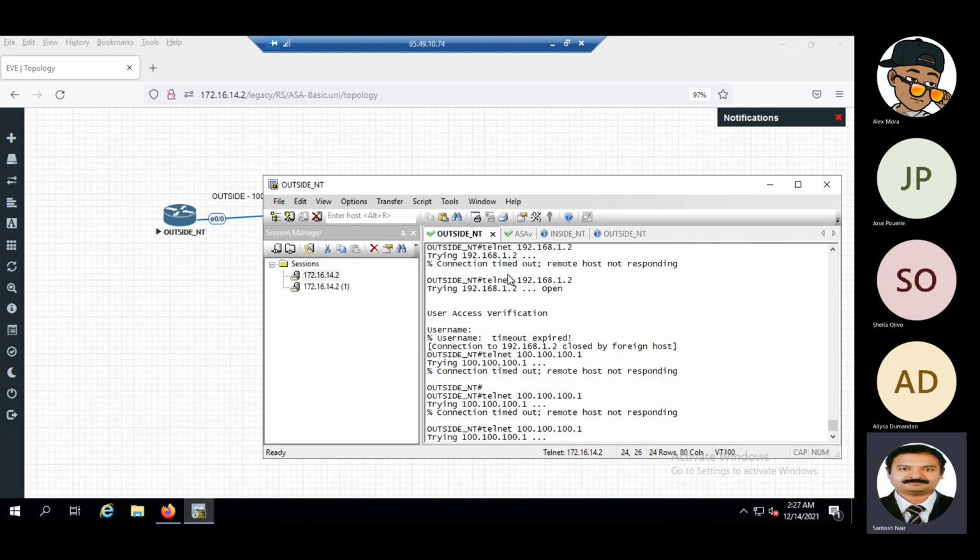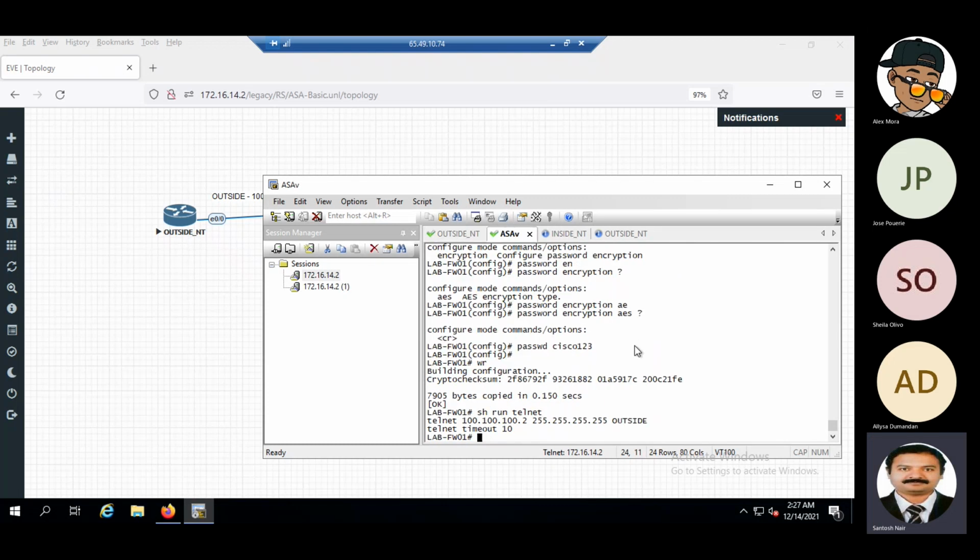So outside interface telnet is on. We can check it out in the next class. We'll just try the SSH part also.